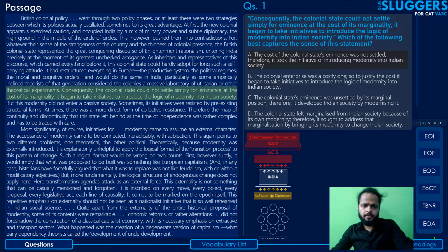A very classic case of distortion, in fact, almost comical.